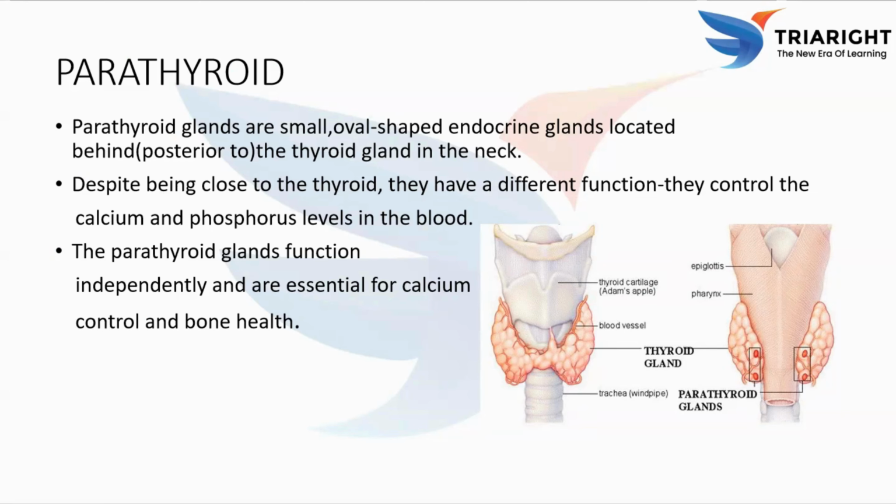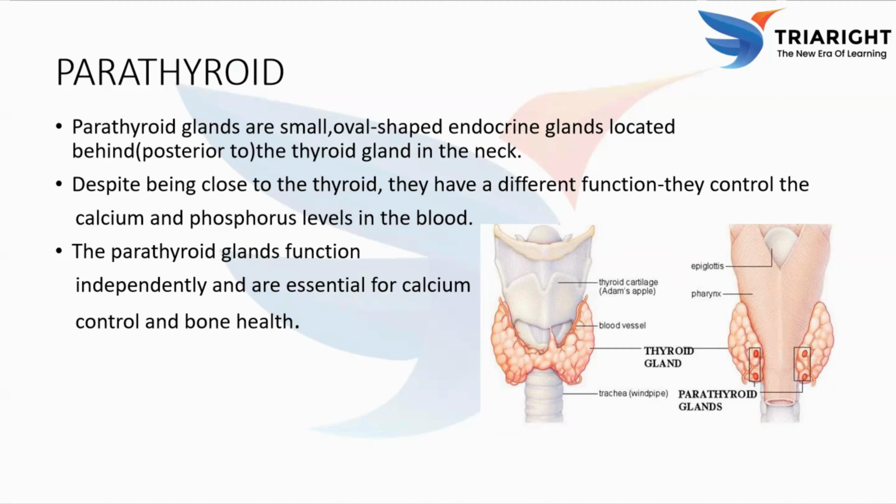Coming to the structure of the parathyroid, each parathyroid gland is small and oval. It is about 3 to 6 millimeter long, 2 to 4 millimeter wide, and 30 to 50 milligrams in weight. It is yellowish brown in color, which is softer than the thyroid tissue.